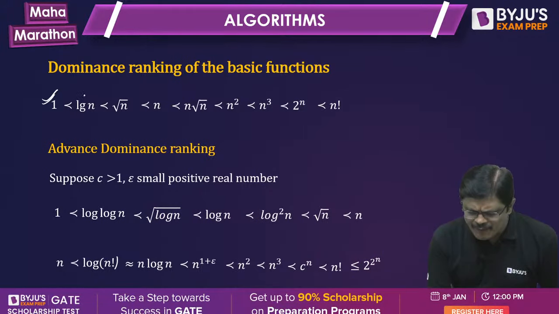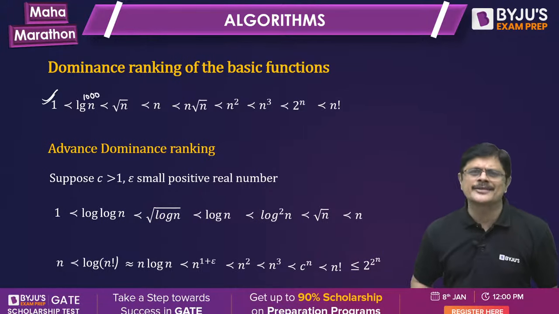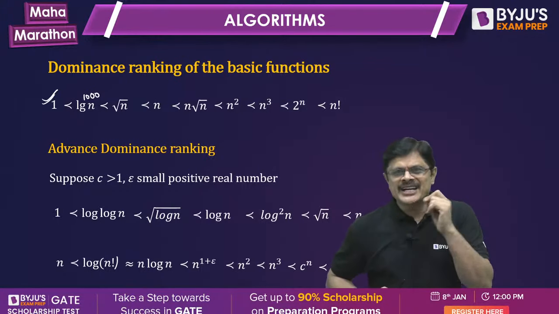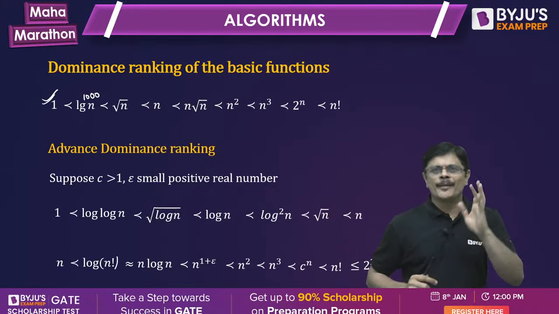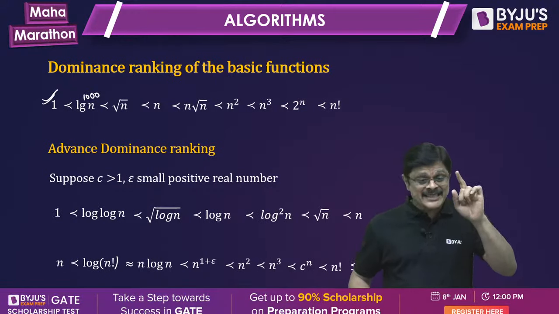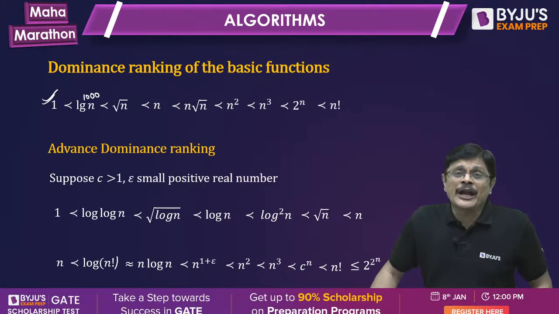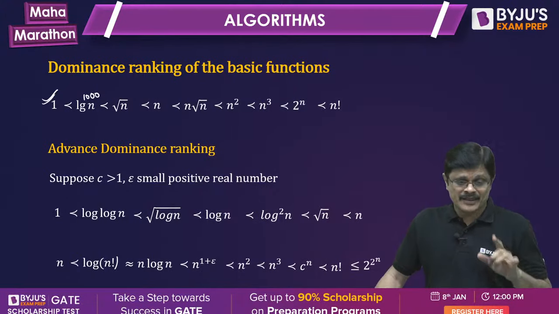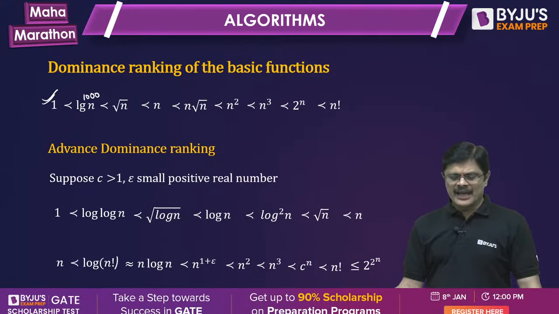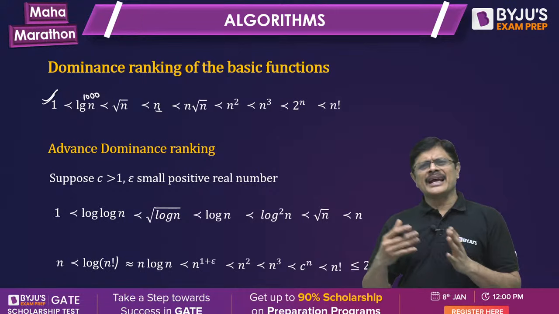See here, even if you have log^1000 n, root n dominates log^1000 n asymptotically. Here we are talking about asymptotic behavior, meaning long run behavior. Please remember that. And then n root n, n square, like that.